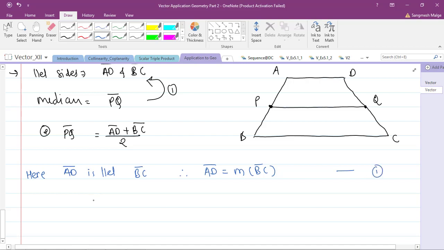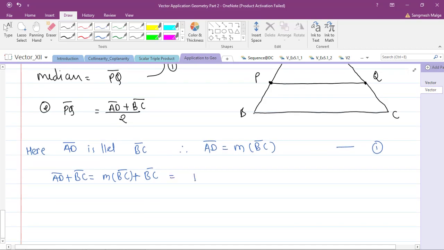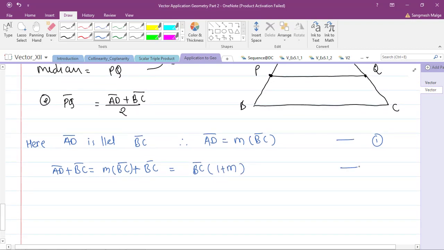Let's find the summation of these two. AD bar plus BC bar is equal to m into BC bar plus BC bar. Let's take BC bar common. Then I will have 1 plus m, where m is a constant, so it is 1 plus m times BC bar. Let's name this equation number 2.